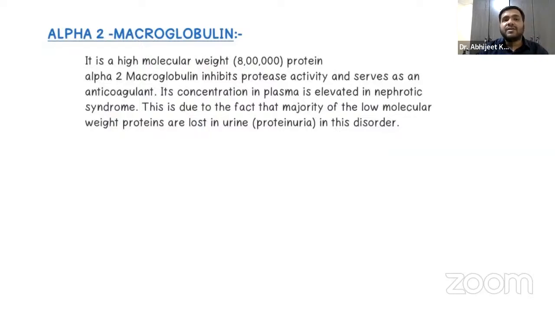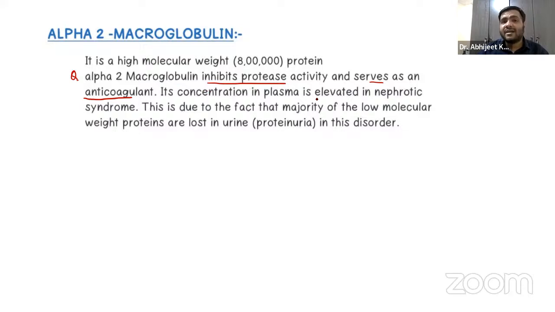Coming on to the next one, alpha 2 macroglobulin. Basically, it has a high molecular weight, in Daltons. The protein alpha 2 macroglobulin inhibits protease activity and serves as an anticoagulant. Very, very important question: it inhibits the protease activity and serves as an anticoagulant.